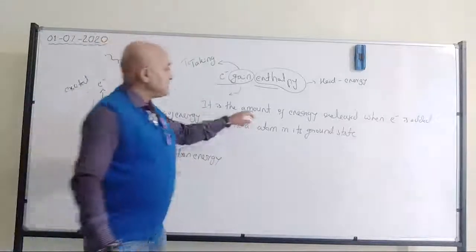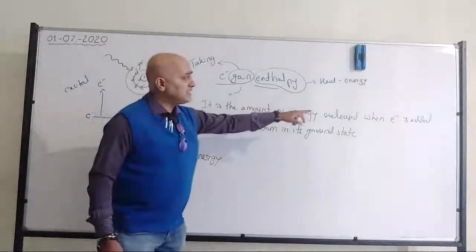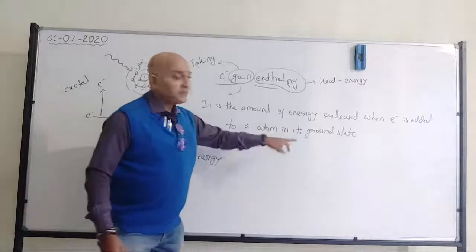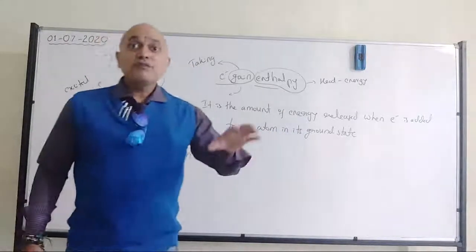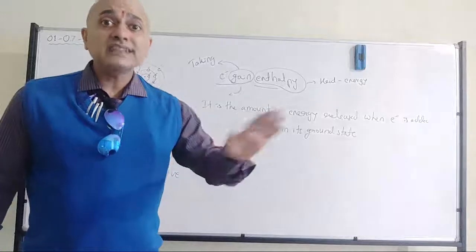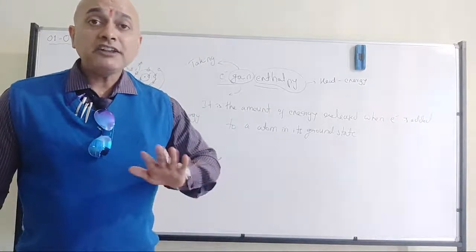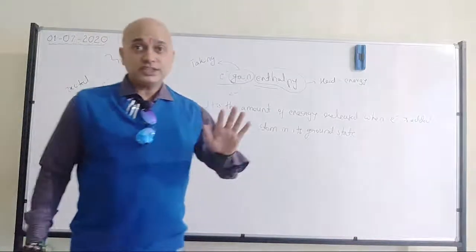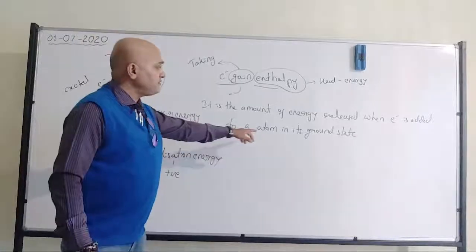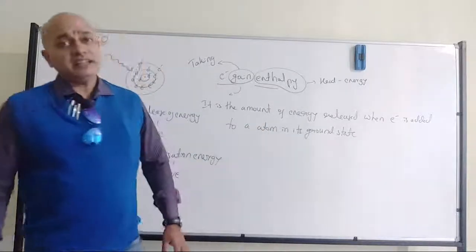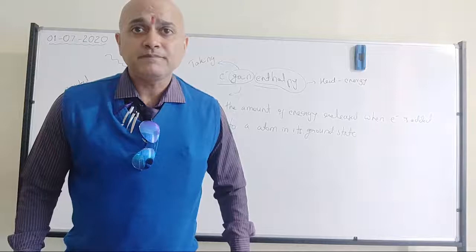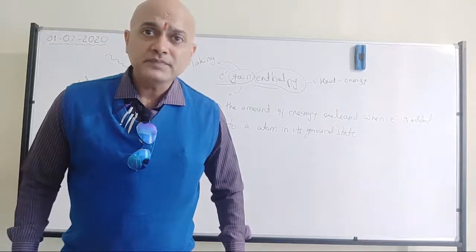That means the amount of energy released when an electron is added to an atom in its ground state, in the sense that the atoms are not in an excited condition and not exposed to any energy. That is the meaning of this particular statement, in its ground state. All of you have understood?